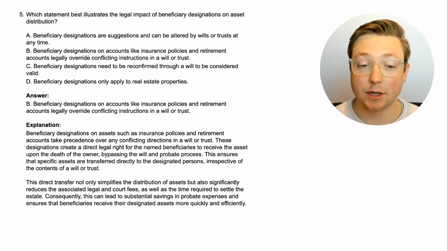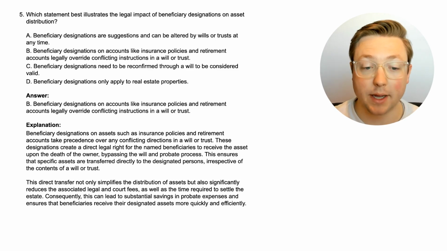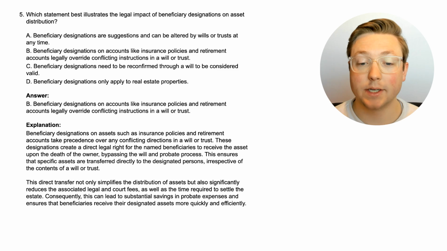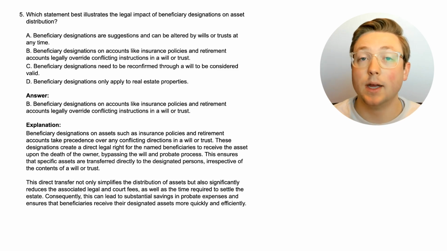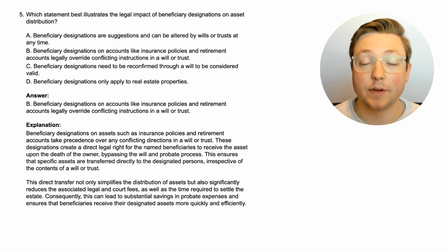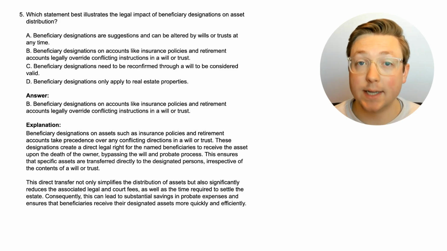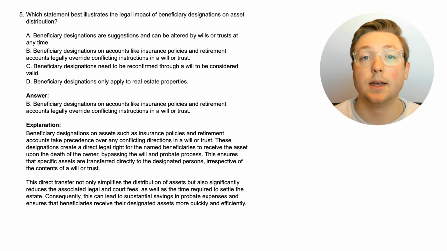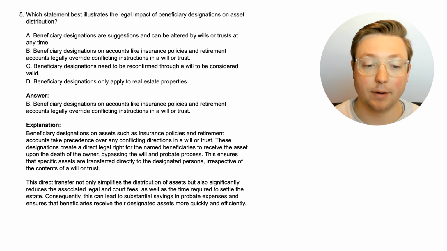Okay, the answer is actually that beneficiary designations on accounts like insurance policies and retirement accounts legally override conflicting instructions in a will or a trust. So even though at the very beginning we talked about how the will or the trust is typically the thing that tells you what to do when it comes to distributing somebody's estate, if there was a beneficiary designation that contradicts what the will or the trust says, that takes precedence. So let's read about it.